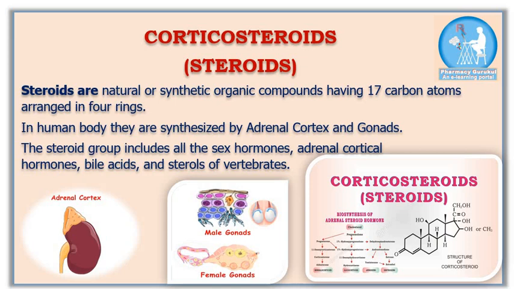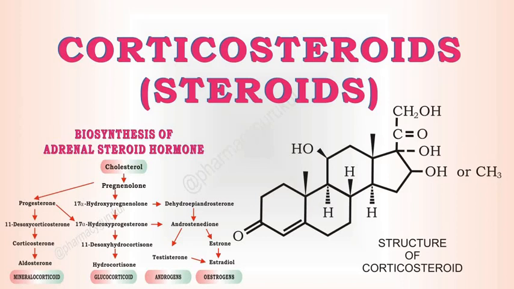Definition of steroid. Steroids are natural or synthetic organic compounds having 17 carbon atoms arranged in 4 rings. The total carbon atoms vary in different groups of steroids, but their base structure, the skeleton of 4 rings, has 17 carbon atoms. On the screen you can see the structure of steroid. It has 4 rings, and you can count them as 1, 2, 3 and 4.